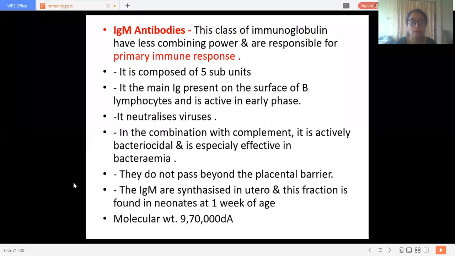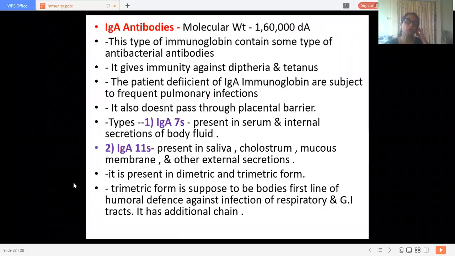Okay. Now, the next immunoglobulin is IgA. The molecular weight of IgA antibodies is 1,60,000 Daltons.